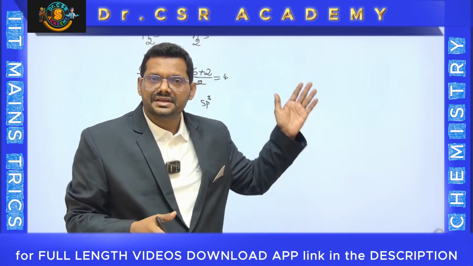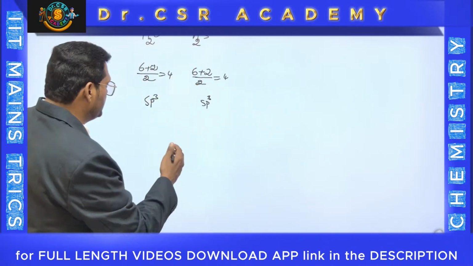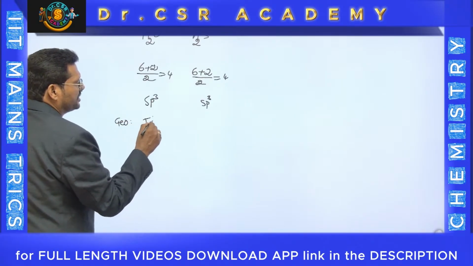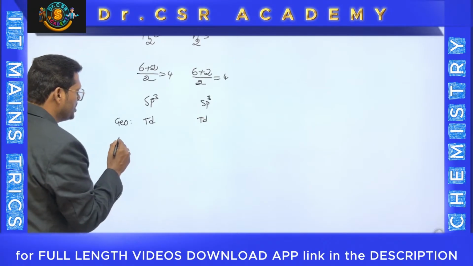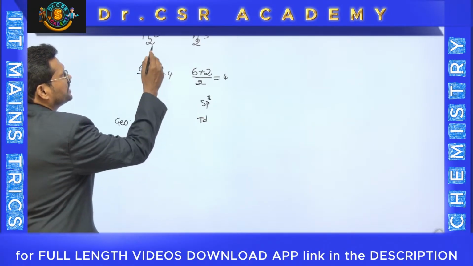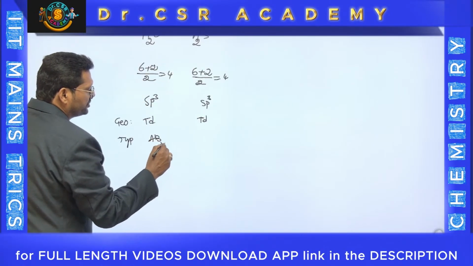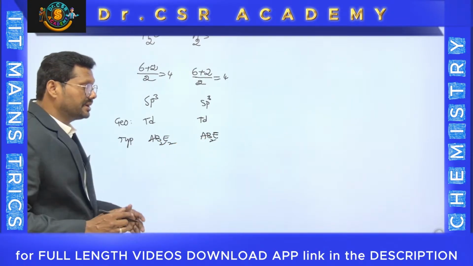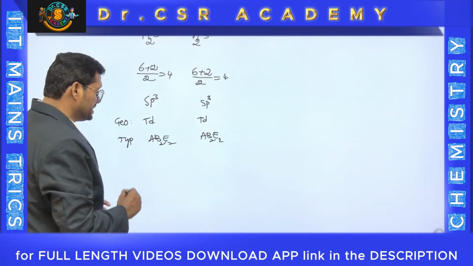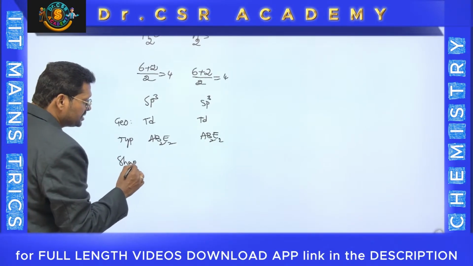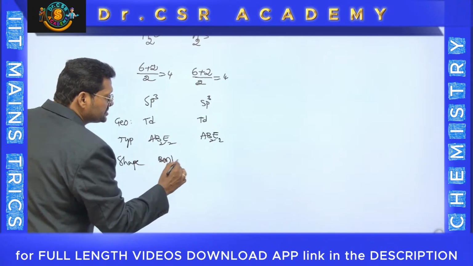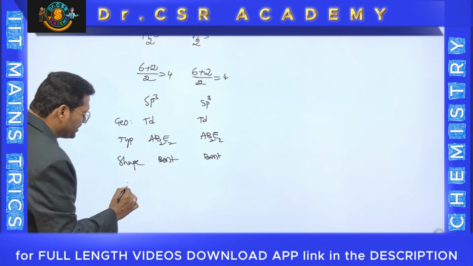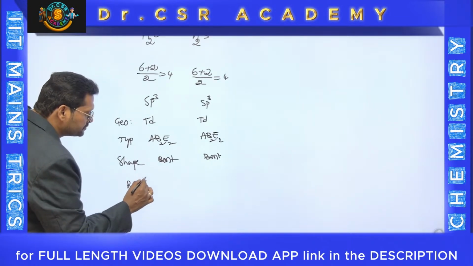But the problem is the size of the central atom. Observe, this is sp3, and anybody will say the geometry is tetrahedral. What is the type? AB2E2. Here also it is AB2E2, which means the shape is also the same for both. So the shape of the molecule is also bent or V-shaped. Now coming to the interesting thing called bond angle.